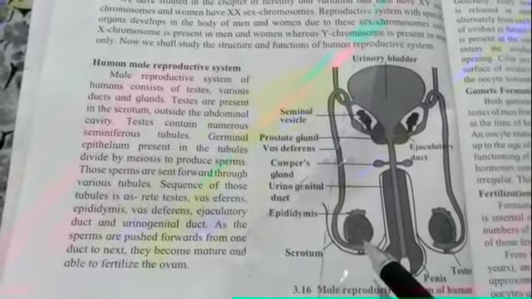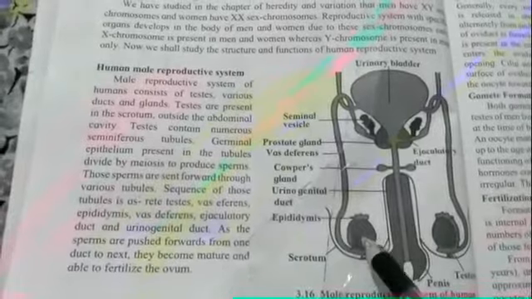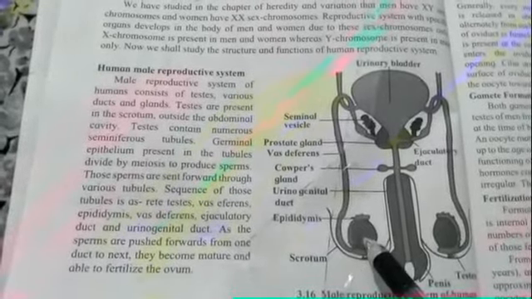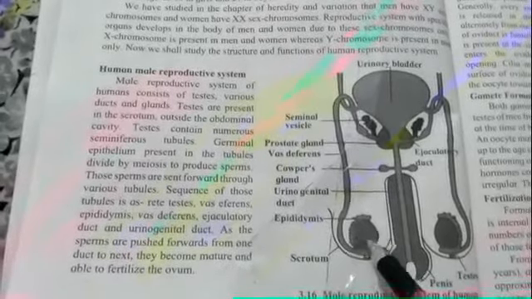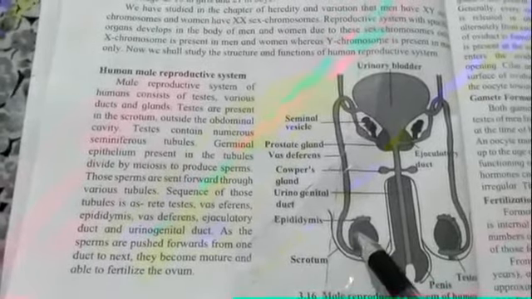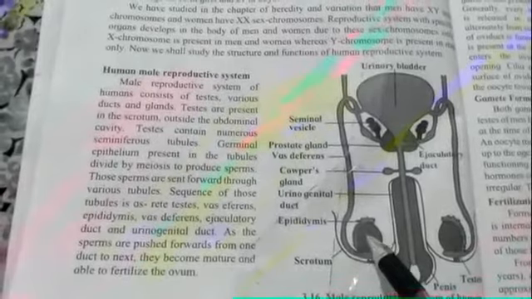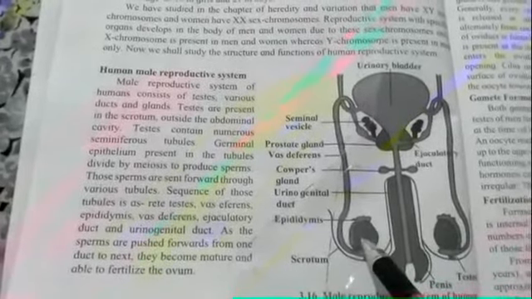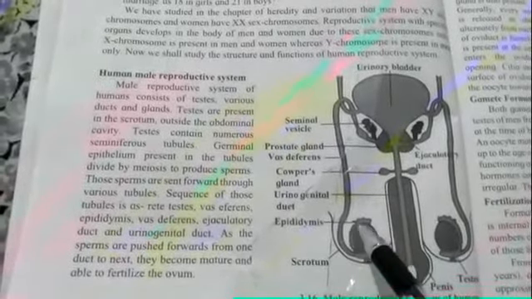Then what is the sequence of transporting of those sperms? Actually, the sperms will first be present in the rete testis. Now rete testis is not shown in the figure because it is present inside the testis. So rete testis, then it goes to vas efferens. Vas efferens is also not shown in the figure because it is also present in the testis, and the function of vas efferens or vas efferentia is to connect the rete testis with the epididymis.